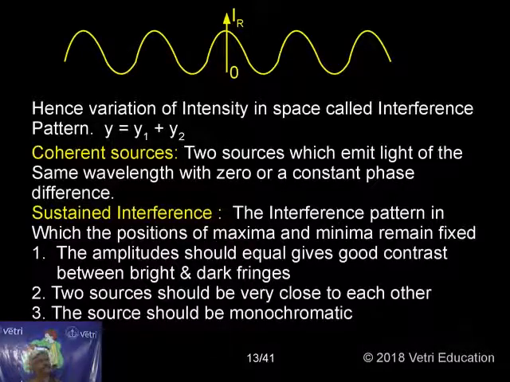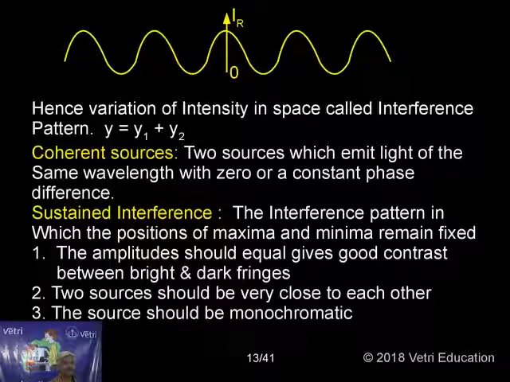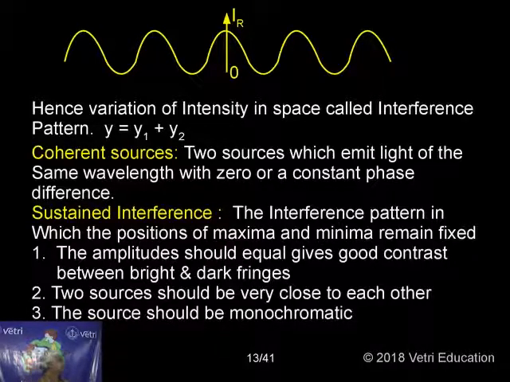Everything is fixed. Otherwise, we get only mixed or confused interference, which is not possible to study separately. So in order to study and understand interference, we need sustained interference. Which sources produce sustained interference? Coherent sources alone produce sustained interference. So this is what I have given.